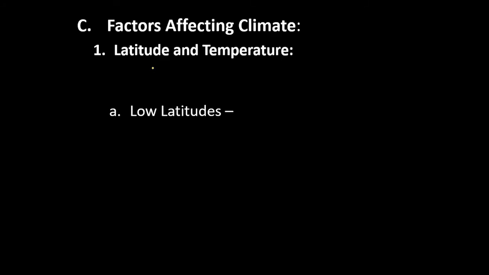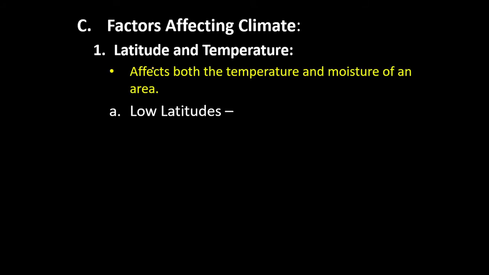Next, that brings us to latitude and temperature. Now, this is something that should make sense. If I was to ask you, where would you go on Earth to be cold all year long? Every single one of you is going to tell me the North Pole, possibly even the South Pole. And then, where are you going to go if I asked you if you wanted to go to a place that was warm all year round? You would tell me the equator. So that's what we are referring to.